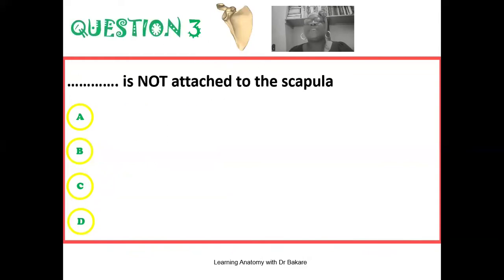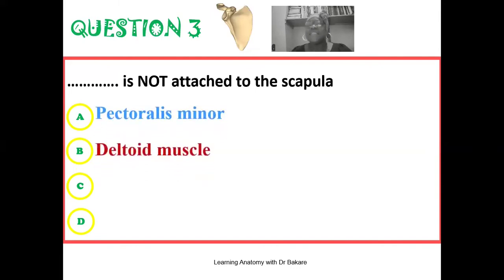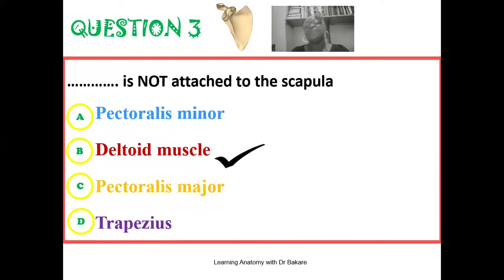The third question here reads, dash is not attached to the scapula. Is it the pectoralis minor? Is it the deltoid muscle? Is it the pectoralis major, or is it the trapezius? Out of all these muscles, the one that is not attached to the scapula is the pectoralis major muscle. This muscle is not seen to be connected to the scapula, and this is the correct option.